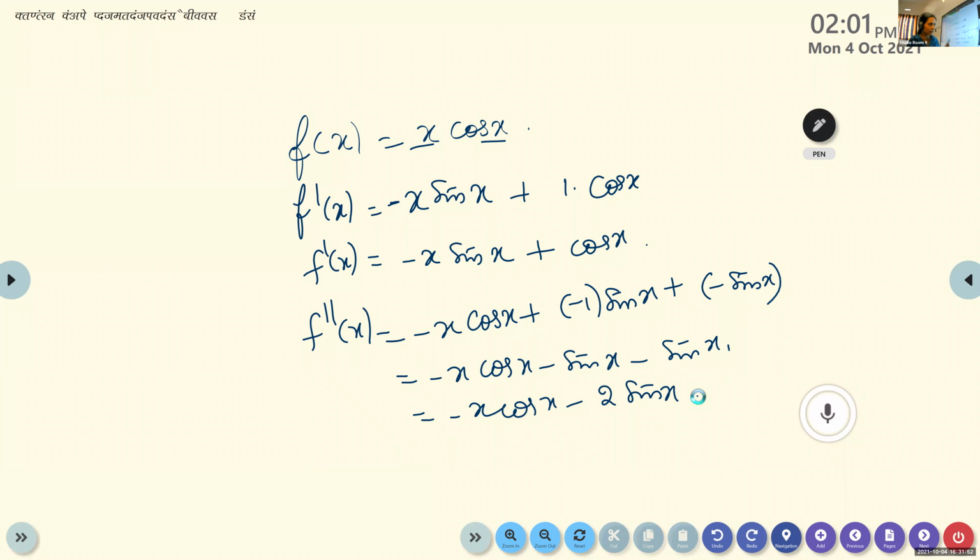So in the next class, learn the formula and learn all the derivatives. I want the formula booklet. Be ready with the formula booklet.